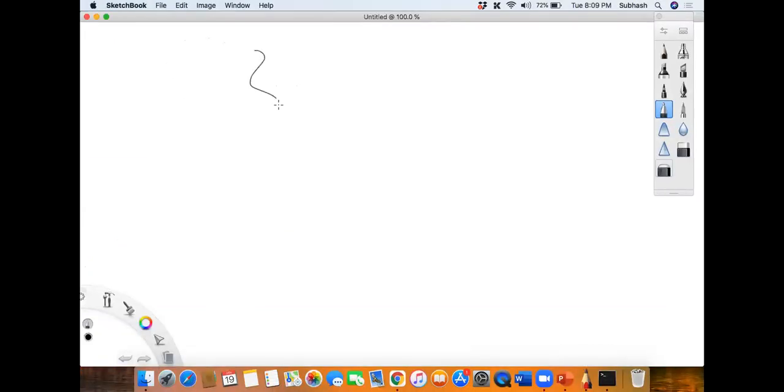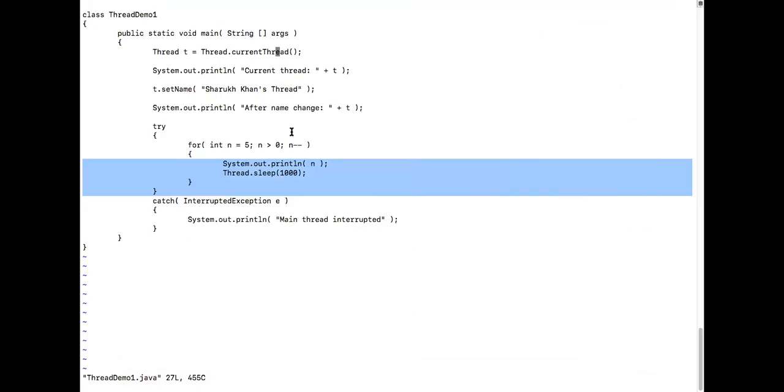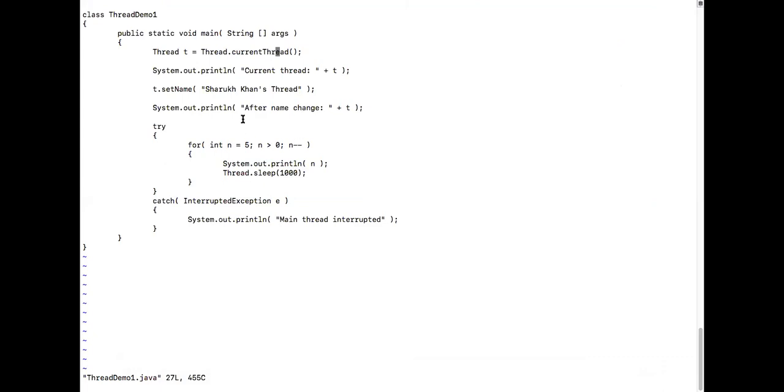When you run the program, it will give you information of the main thread. This is the single thread which is running. So each and every thread will be identified by what class? Thread class, sir. So I'm getting information about this thread. When I say current thread, this is the only thread that is running in my program. There's only one thread running in Main. I'm not creating any new thread. This is the thread that any program runs by default, correct?